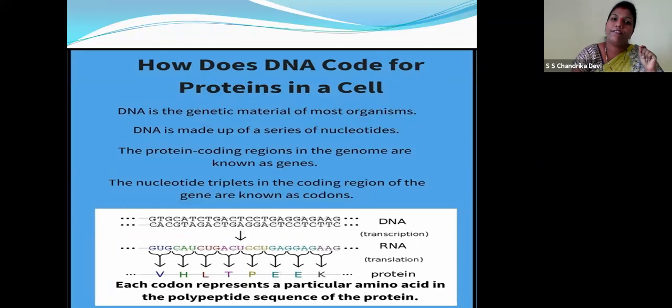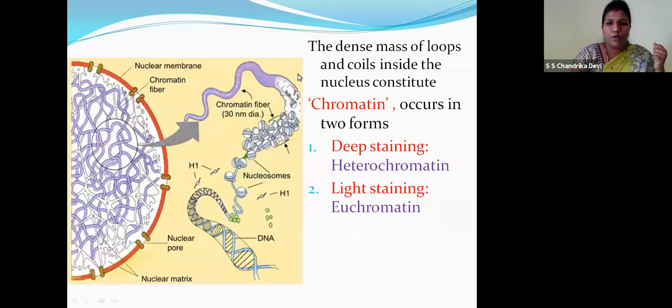Very good. So we have the protein coding regions in the genome which are known as genes. The nucleotide triplets in the coding region of the gene are called codons. Children, you can see over here, these are the nitrogen bases, right? This forms the DNA. So upon transcription, RNA, and translation, the protein chain is formed. Each codon, as I told you, represents a particular amino acid in a polypeptide sequence of the protein.